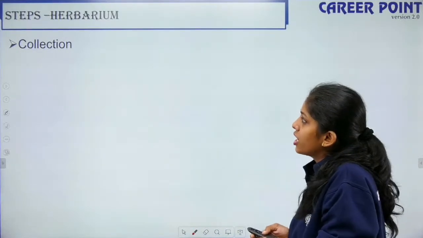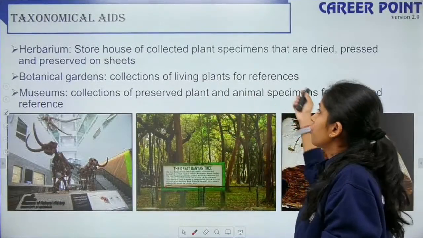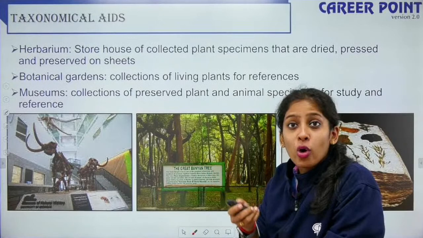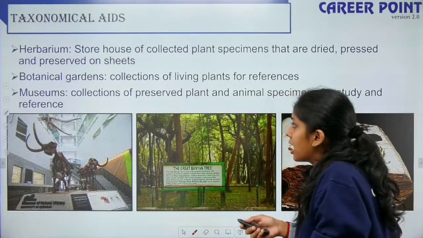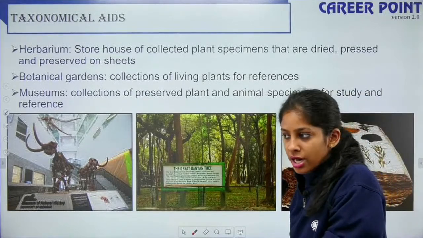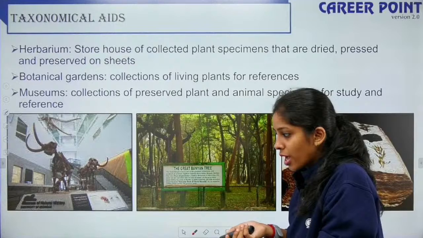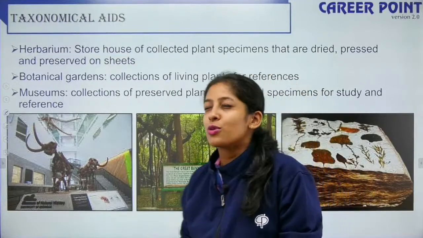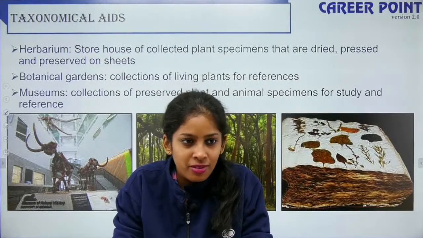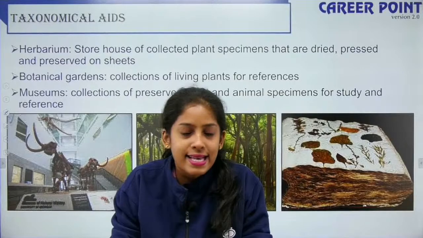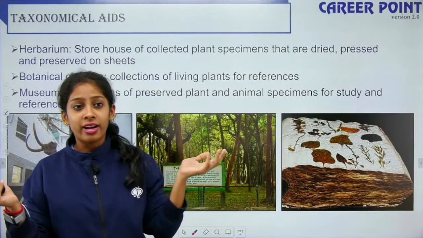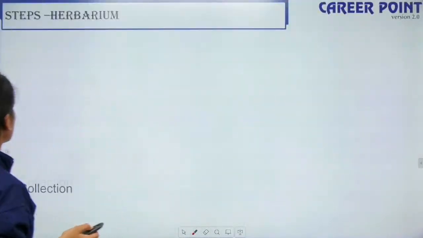So the next one is your botanical garden, the collection of living plants for reference. So you have a botanical garden in Kolkata, or in Coimbatore if you have been. Botanical gardens are very beautiful. Then museum, a collection of preserved plant and animal specimens for study. You should have gone to a lot of museums. Wherever you have a palace, you have a museum, if I'm right. So you would have seen an old dinosaur skeleton. Where did you see it in a museum for the first time, right? Yeah, you'll be able to recollect.